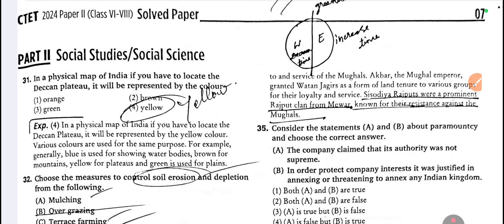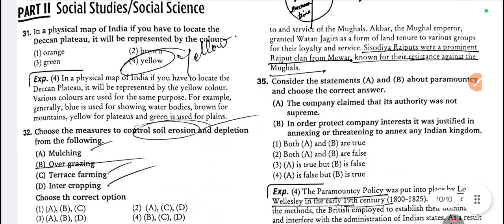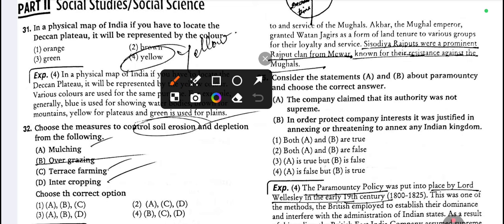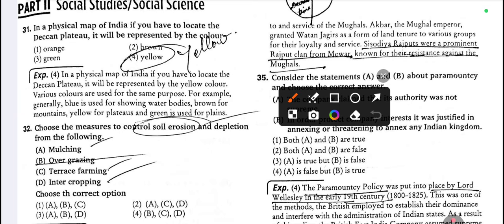In this channel, we are going to listen the CTET paper, previous year CTET paper 2024, Paper 2, Social Science part. Question number 31. In a physical map of India, if you have to locate the Deccan Plateau, it will be represented by the color of yellow, because yellow is the color to represent plateaus.